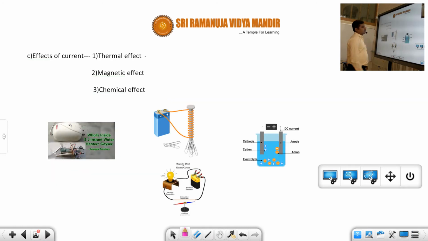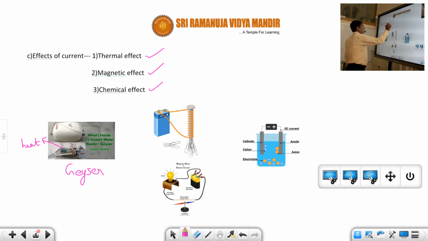Next, what are the effects of current? Whenever current flows, there are three effects. One is called thermal effect, one is called magnetic effect, and one is called chemical effect. The first one, thermal effect, all of you must know. We use it daily in our houses. Whenever we want to heat water we use a geyser. This geyser has a rod through which we pass current, and whenever we pass current it produces heat, and that heat energy heats our water. So this is an example of thermal effect, or heating effect. There are many examples.